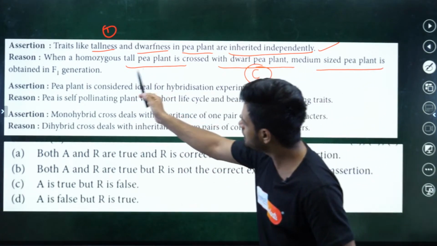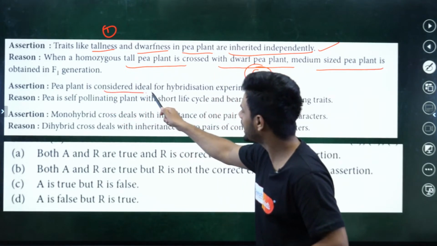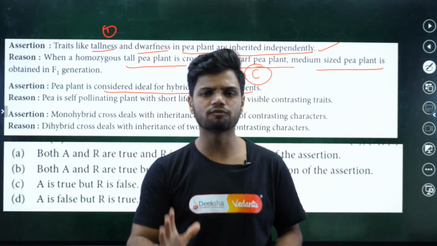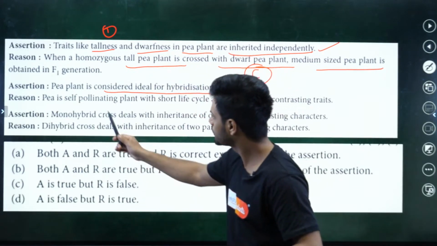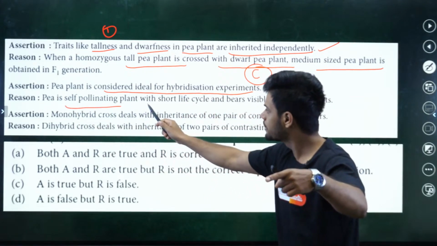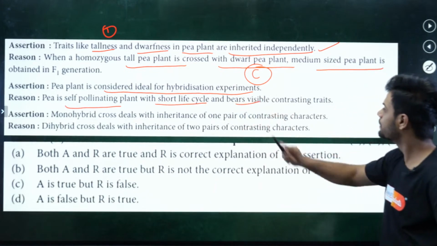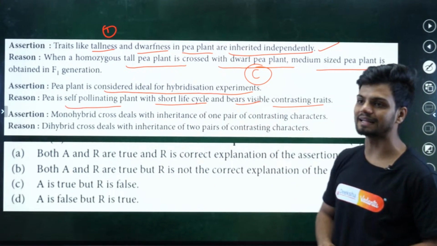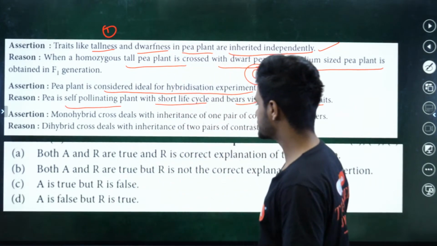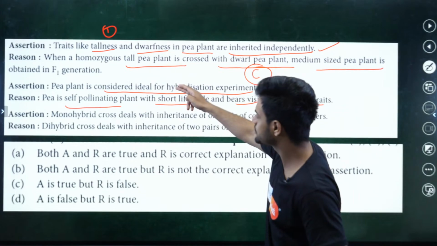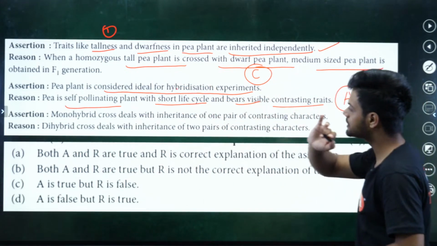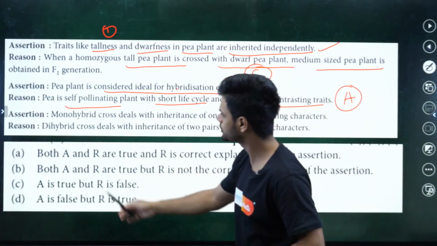Next question. Pea plant is considered ideal for hybridization experiments. Yes, it is considered the most ideal for experiments. Reason: pea is a self-pollinating plant, has a short life cycle and bears visible contrasting traits. That is why Mendel took the pea plant. So is it explaining the assertion? Yes, it is explaining the assertion. So the answer is A.